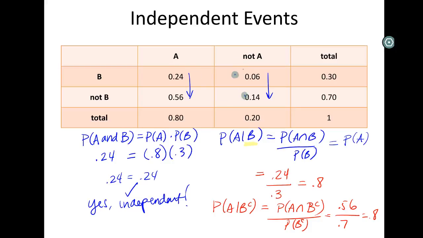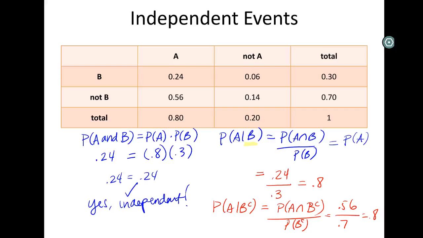Now, why we don't see many of these independent events in class is because by the true definition of independence, these have to be exactly 80. We will eventually look at a statistical definition of independence where like 0.76 and 0.8 might be close to each other. But for now, this is our mathematical definition of independent. And if they're not equal, they're not equal.